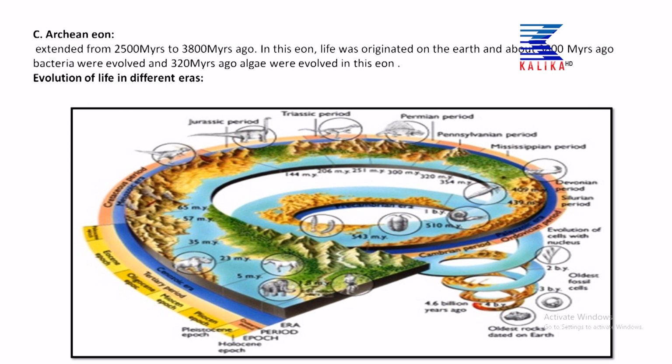Then Devonian period, Mississippian period, Pennsylvanian period, Permian period. You can see the fossils of different organisms like Archaeopteryx. Then in the Triassic period, you can see the dinosaurs evolving. You can see the domination of the dinosaurs in the Jurassic period. Then comes the Cretaceous period, where the dinosaurs start to go extinct.